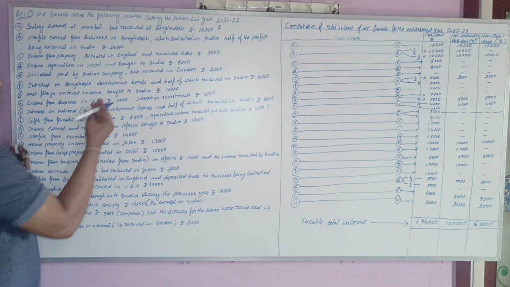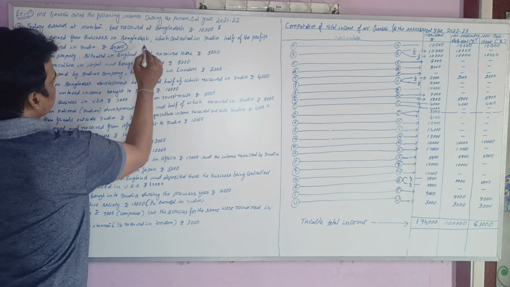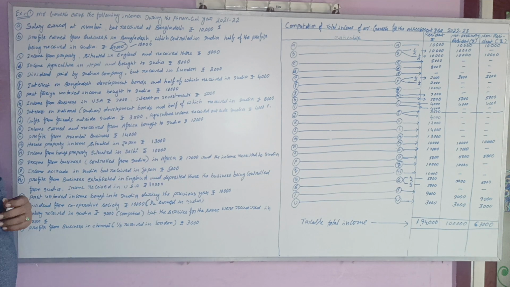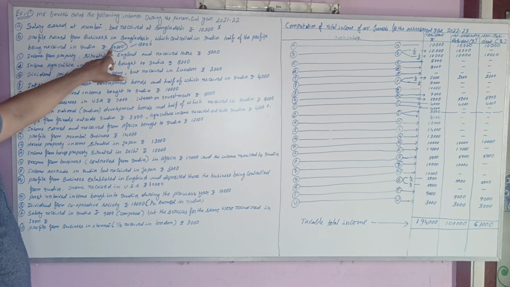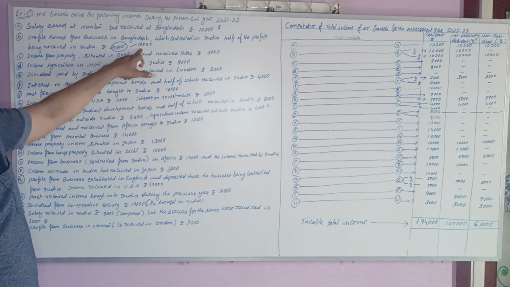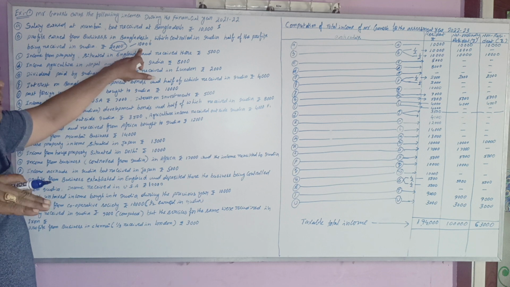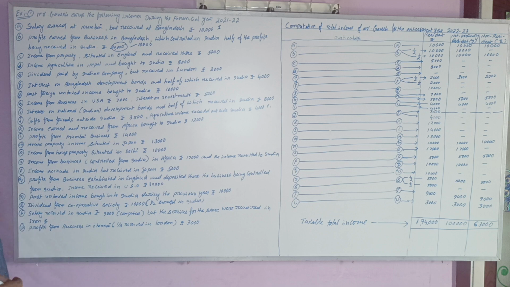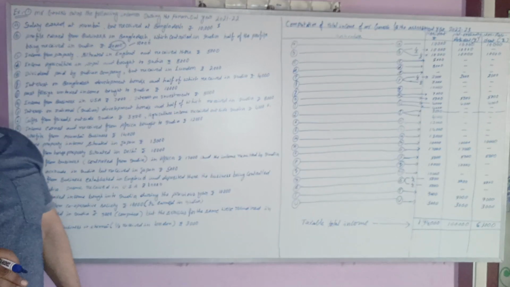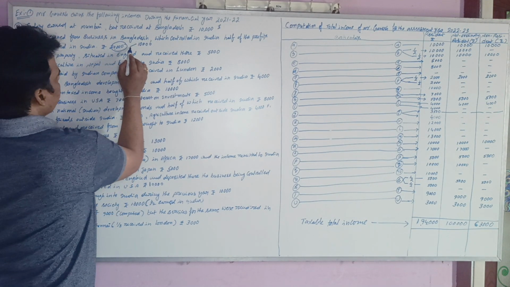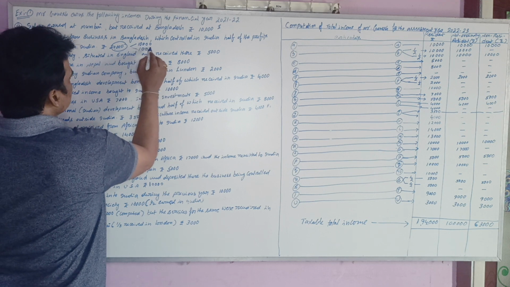Out of 20,000, half of the amount is 10,000. So 10,000 is earned and received in Bangladesh, but the remaining half is received in India. So 10,000 is foreign income and 10,000 is treated as Indian income.